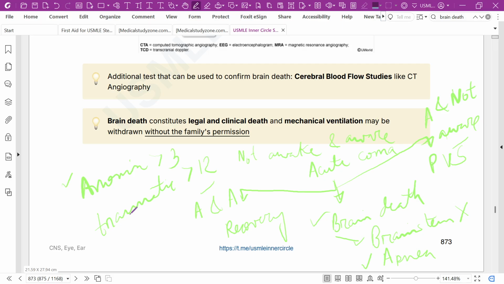There is no apnea, but no purposeful interaction with the environment. So that is all about brain death. It's a very simple topic, but it is complex when you are dealing with this type of patient.